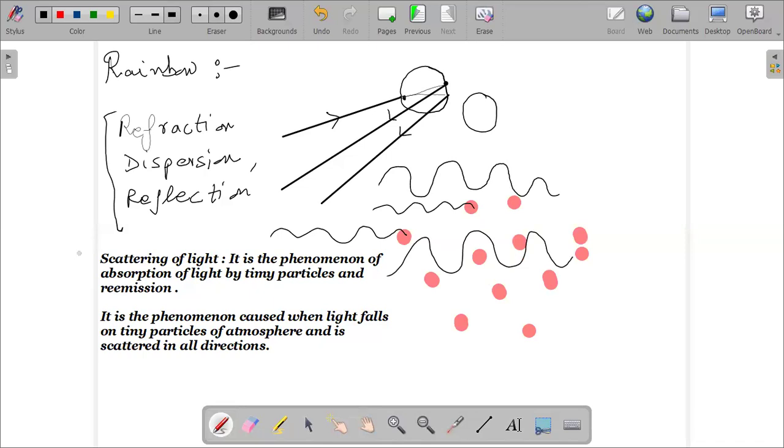Got this? So which color will be scattered the most? This depends on their wavelength. The one with the greater wavelength will not be scattered, whereas the one with smaller wavelengths will be scattered. And as we know that violet has the smallest wavelength, so it's violet that is scattered, then you have indigo and blue. The minimum scattering that occurs is for a red color. The red color has the minimum scattering.